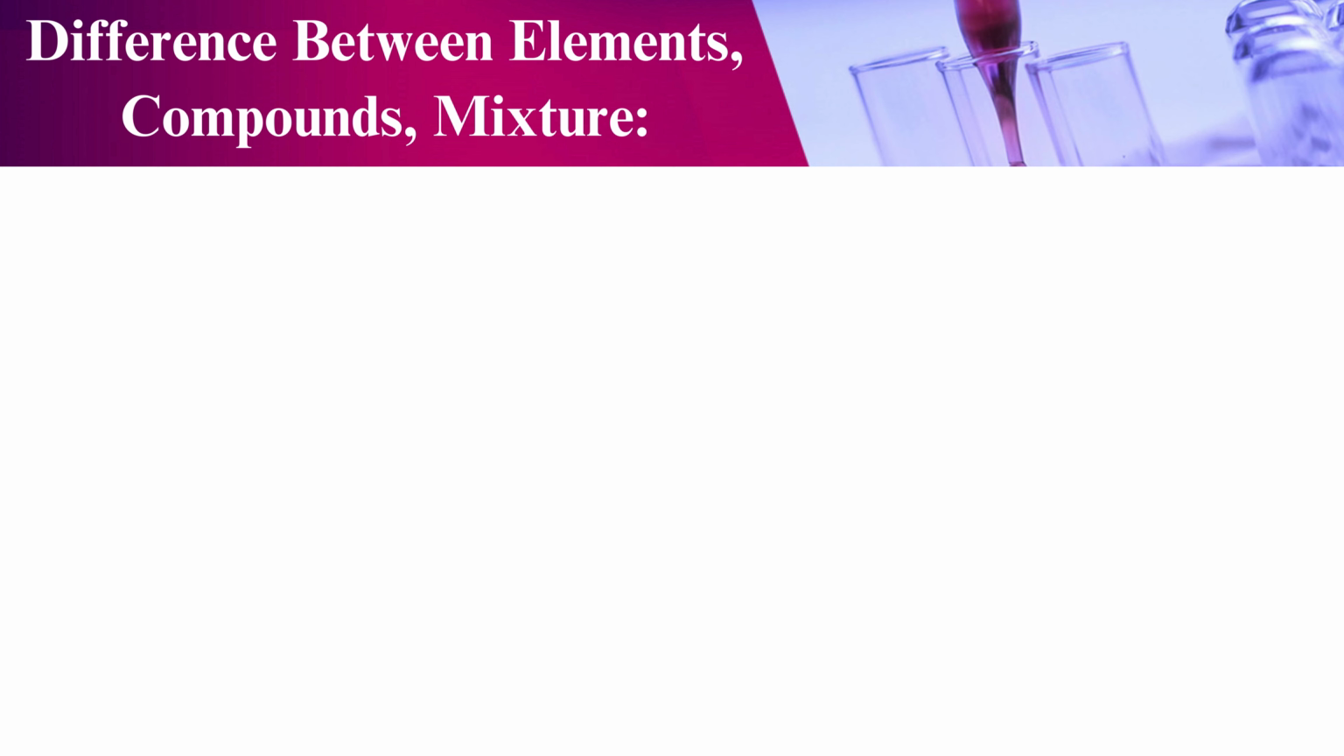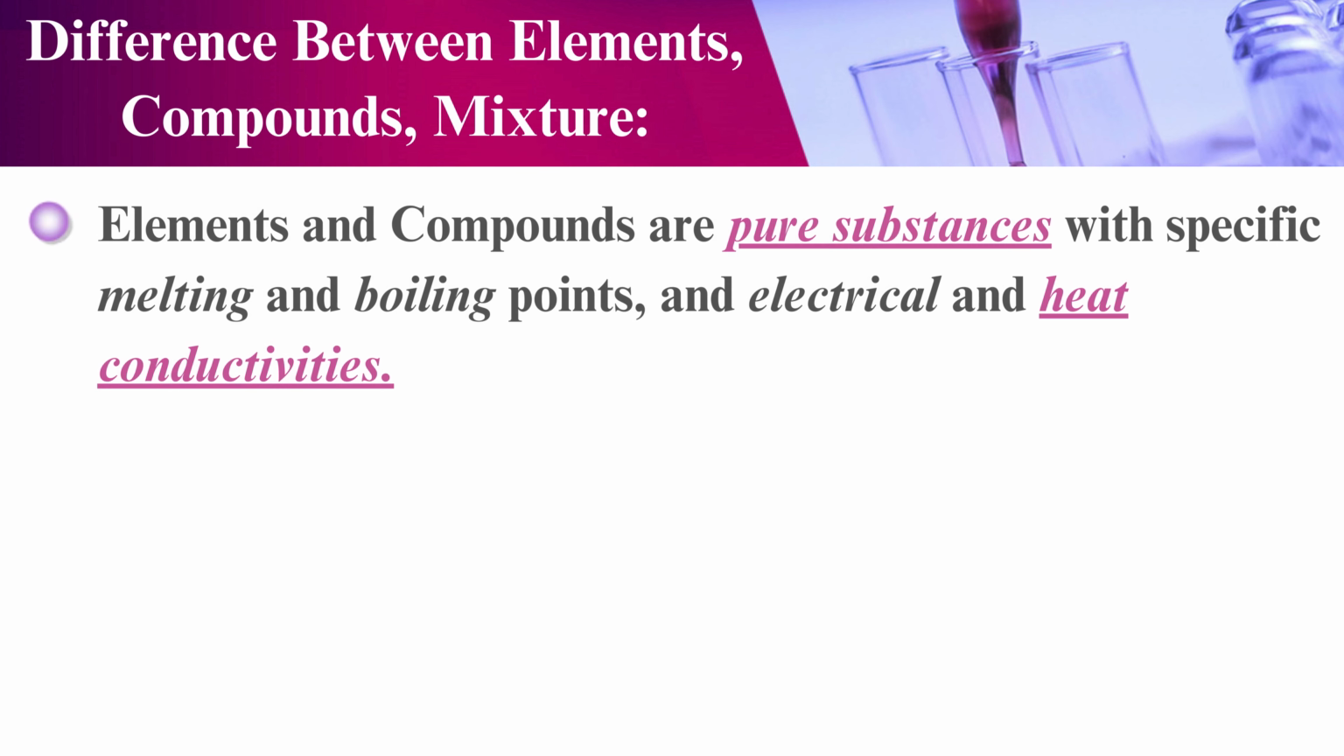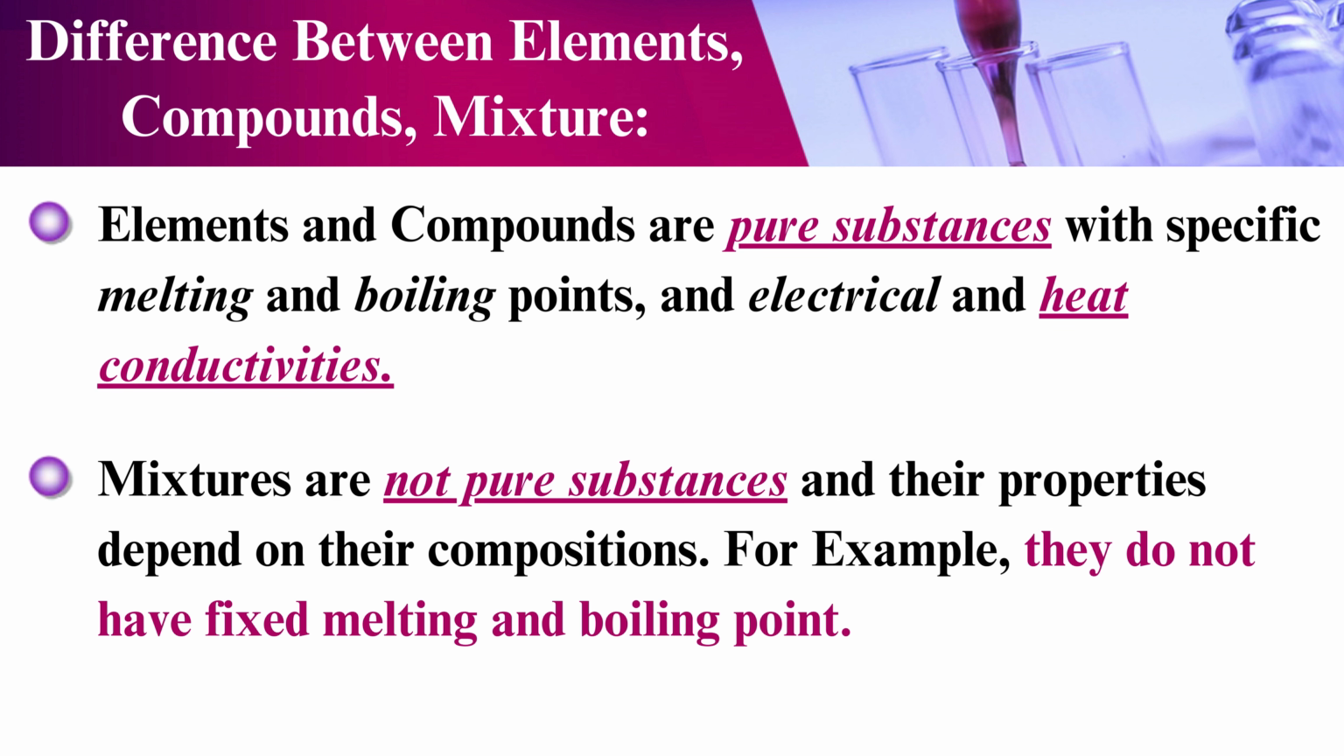Differentiate or difference between elements, compound and mixture. Elements and compounds are pure substances with specific melting and boiling points and electrical and heat conductivities. Mixtures are not pure substances and their properties depend on their composition. For example, they do not have fixed melting and boiling points.